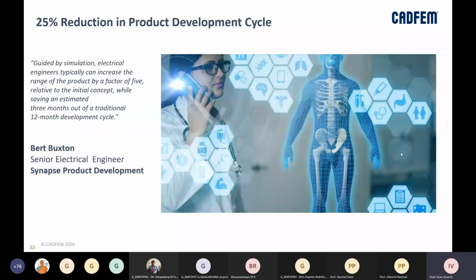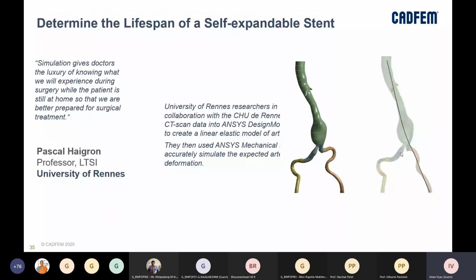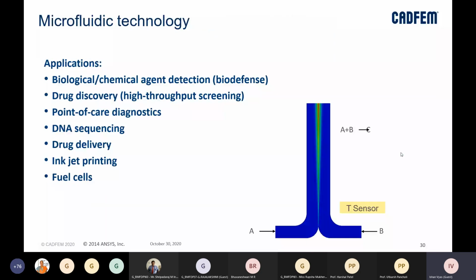So I'm going to just pass through these slides. Now, I'm going to go into the topic of lab-on-chip devices. When we talk about lab-on-chip devices from a CFD perspective, we will be mostly looking into microfluidics applications, because a lab-on-chip device will use microfluidics very extensively. It's a small device, and we are using very small volumes of, let's say, the sample, or any reagent or any analyte which we are using, right?